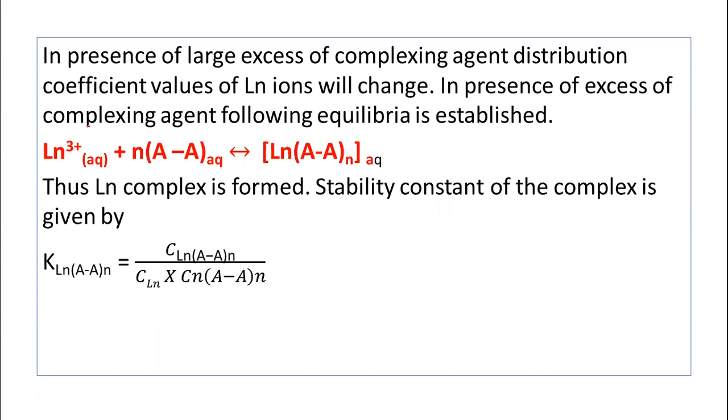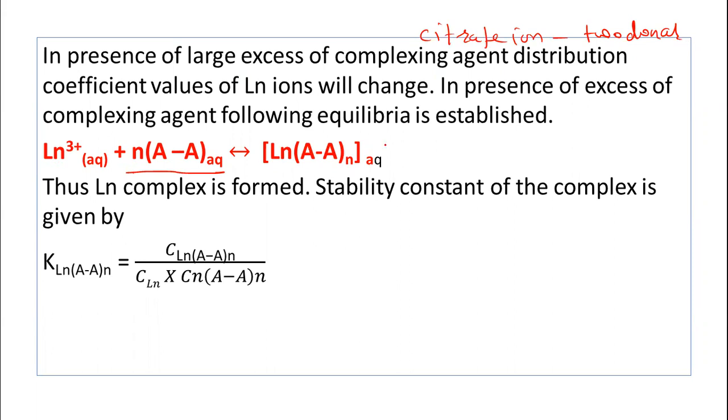Suppose this is the complexing agent. AA indicates a bidentate ligand. Citric acid, the citrate ion, is a bidentate ligand, meaning there are two donor atoms in the citric acid. So AA means the same atoms are linked to the lanthanide ions, and n number of them.